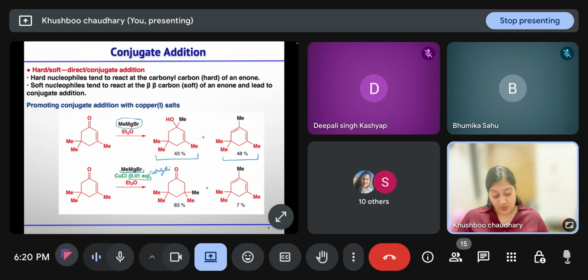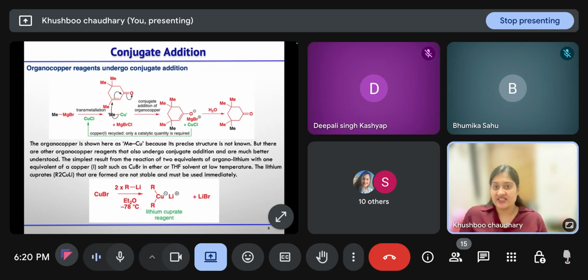So in this case, your 1,4 addition product is the major product. And again, in this case also, a lesser amount of dehydration product is also forming. Now let us discuss more about how this transformation is taking place.